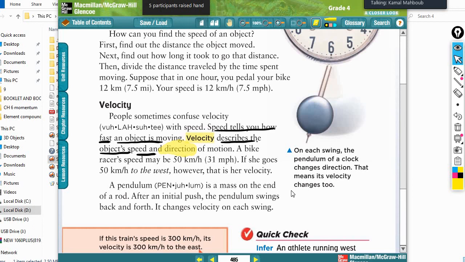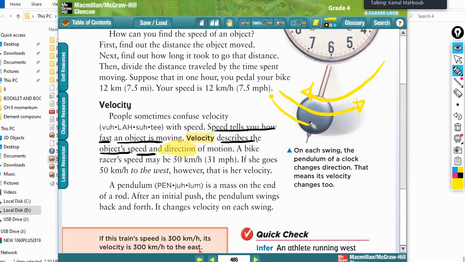At the end, we have another example that is called a pendulum. As you see here, that is the pendulum. We have a mass at the end of a rod. This pendulum has speed and velocity, because it changes velocity and direction all the time. The direction changes and also the speed changes. Here it will be slow.